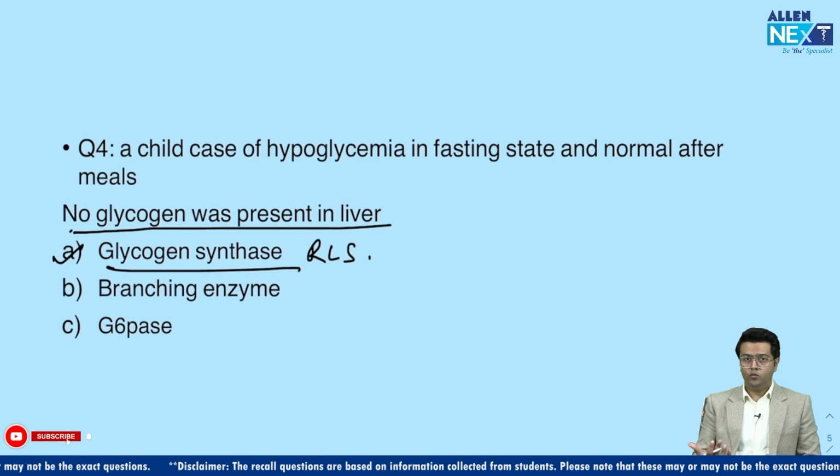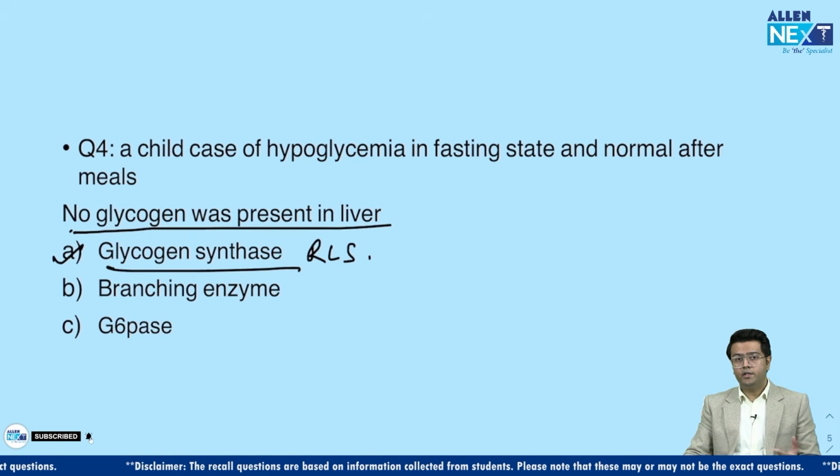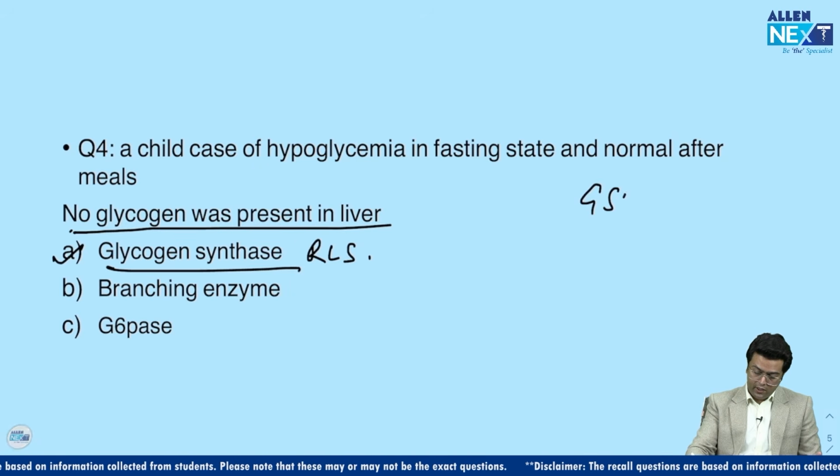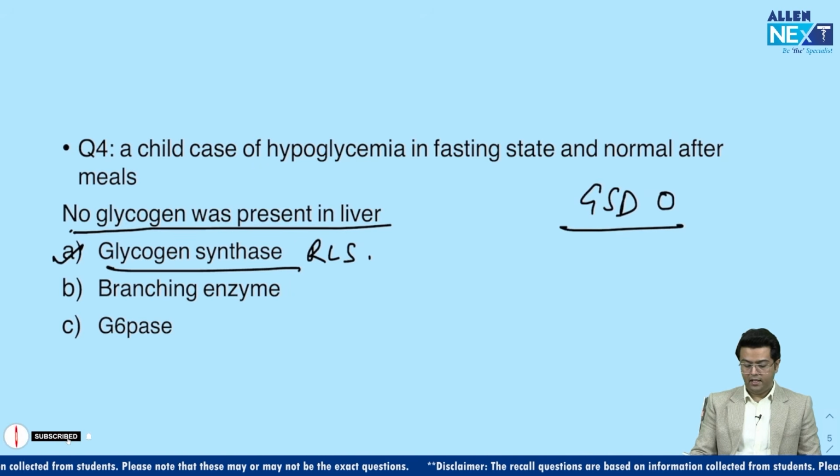As soon as the baby consumes the food, the blood sugar becomes normal, right? So the features of hypoglycemia will not be there. Fine. So most probably this was the case, that is glycogen synthase deficiency, which used to be called previously glycogen storage disease type 0, right? GSD type 0 basically. Okay, so that is the answer.